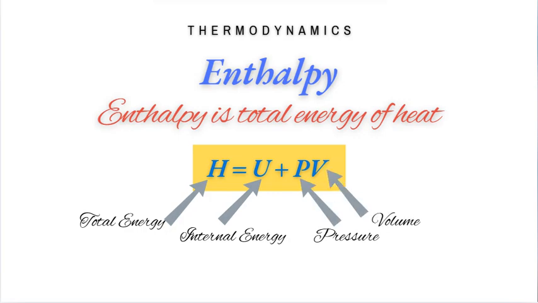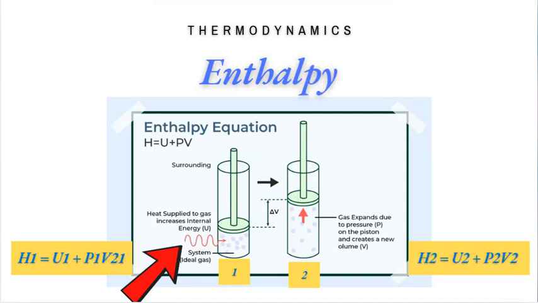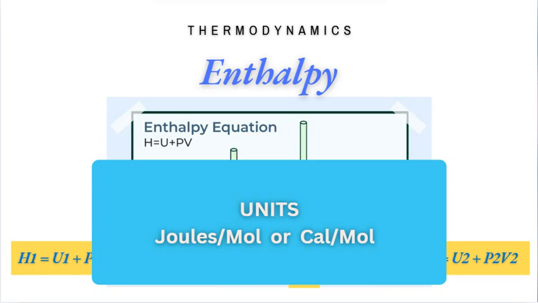In the diagram, when heat is supplied to the gas inside the cylinder, it absorbs heat energy that causes the enthalpy of the gas to increase. As a result, the pressure inside the cylinder increases, causing the piston to move upward, which will increase its volume. The change in enthalpy results in a change in internal energy and in the product of pressure and volume. Enthalpy is typically measured in units of energy per mole, such as joules per mole in SI units or calories per mole in the calorie-based system.